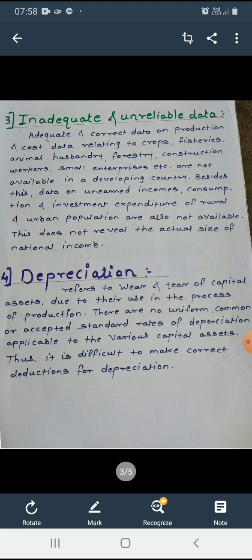Next, turn to the fourth point, depreciation. Depreciation here, what does depreciation mean? Depreciation means wear and tear of machinery.